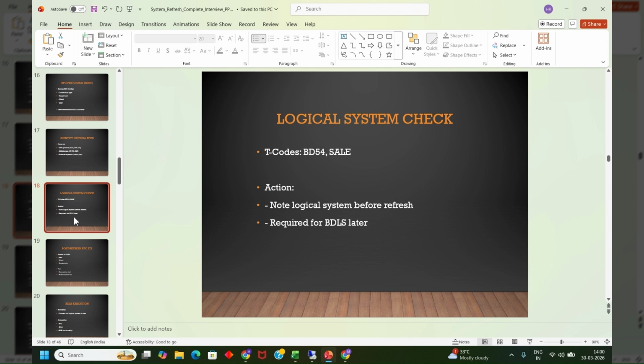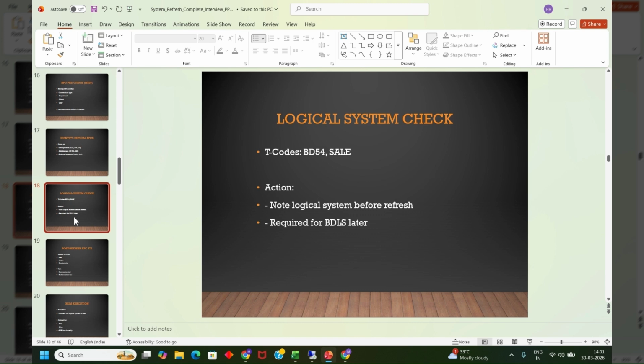Apart from this, you will have to check the licenses, the printing requests, the spool requests. All those things are to be monitored and screenshots taken. This again depends on the company. Many maybe don't take that many screenshots. The number of screenshots and pre-checks differ, but the majority of the crucial things, I think we have covered in this video. So these are the things to be performed before the refresh activity is done.